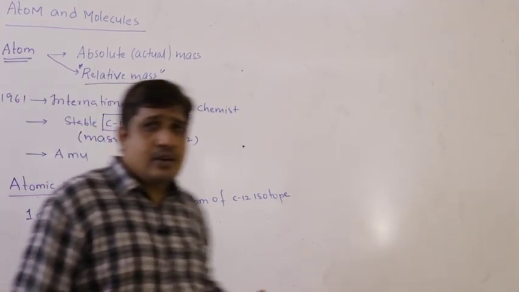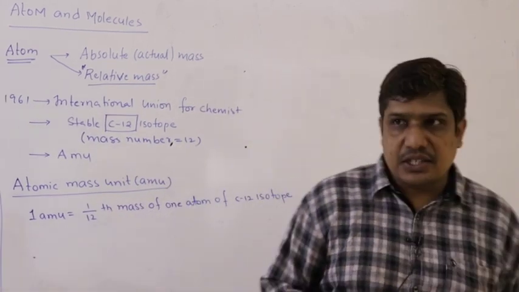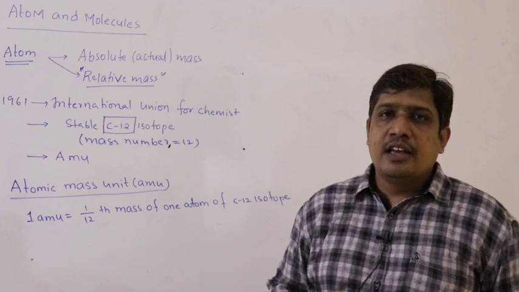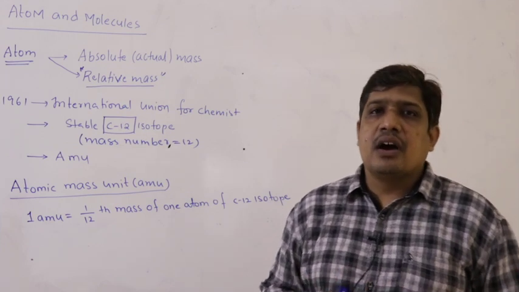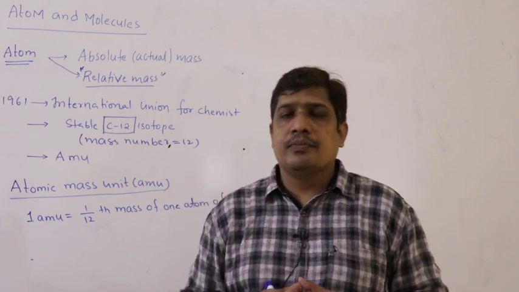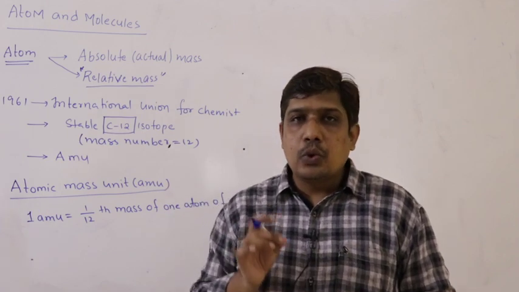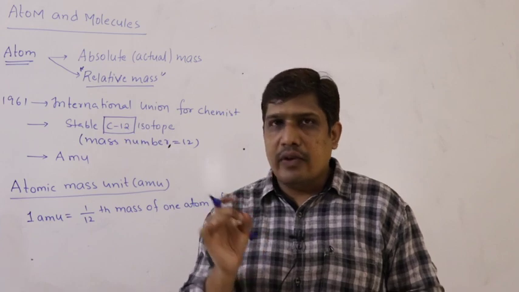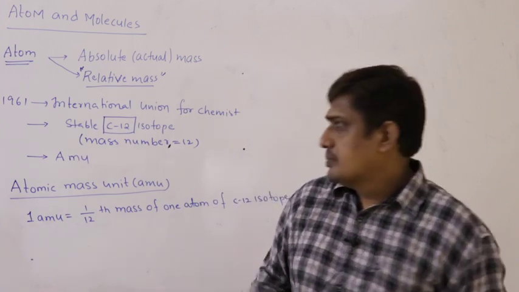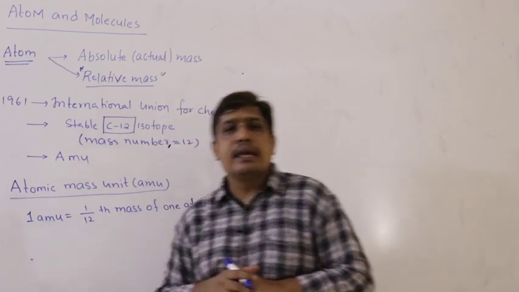Right, atoms, let us assume they are spherical in shape. So imagine a football, just for our understanding. Imagine the size of the carbon atom is that of one football. So I am taking one football, divide it into 12 equal parts. The mass of one part is considered as 1 AMU.